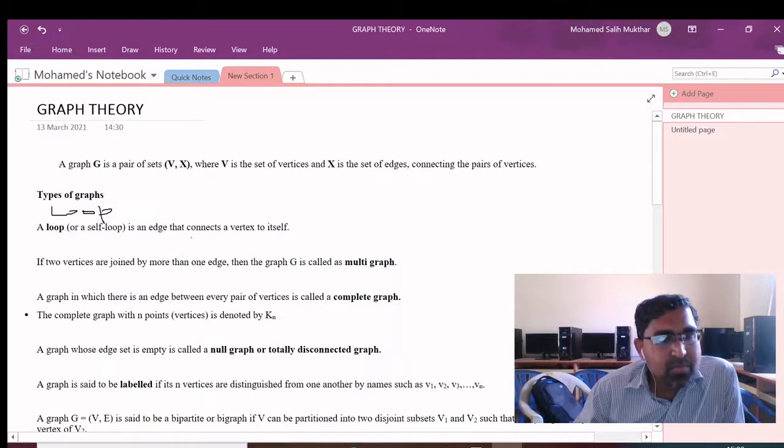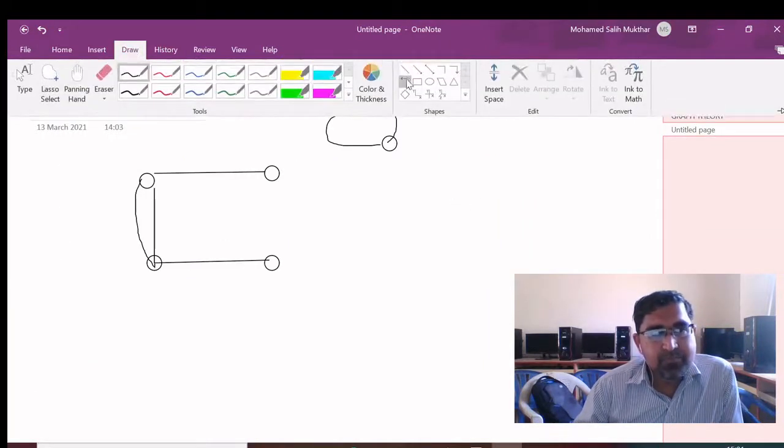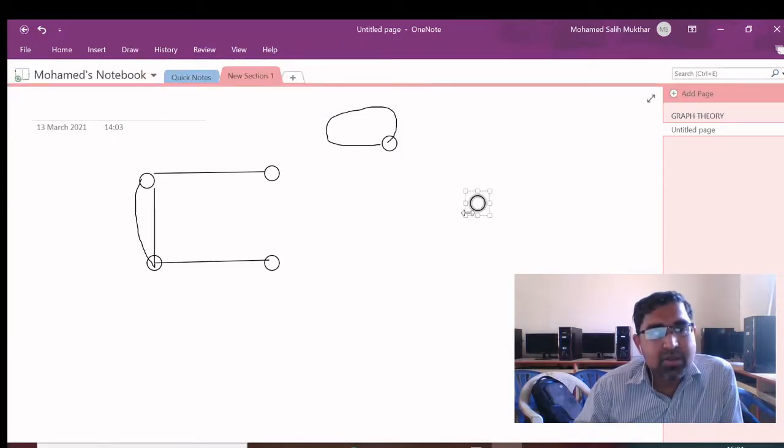Next, complete graph, very important in graph theory. A graph in which there is an edge between every pair of vertices is called a complete graph. The complete graph with n vertices will be denoted by Kn. For example, this is a graph containing only one vertex, so we will denote this as K1.